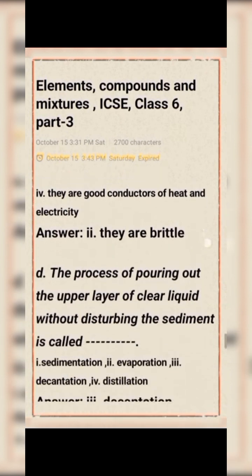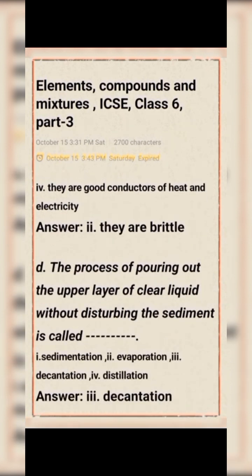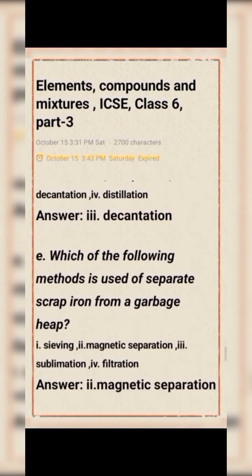Next question number D. The process of pouring out the upper layer of clear liquid without disturbing the sediment is called: option 1 sedimentation, option 2 evaporation, option 3 decantation, option 4 distillation. Option 3 is the right answer, that is decantation. Okay.